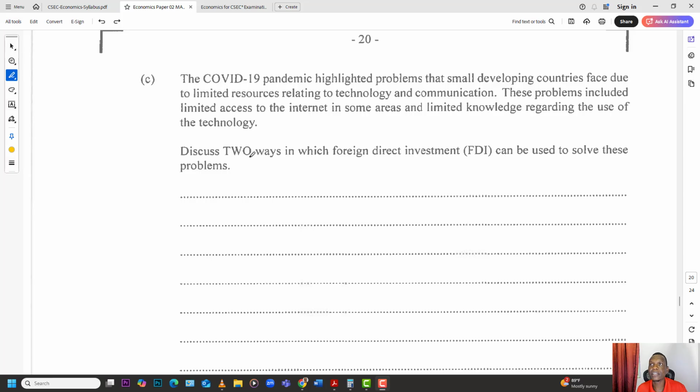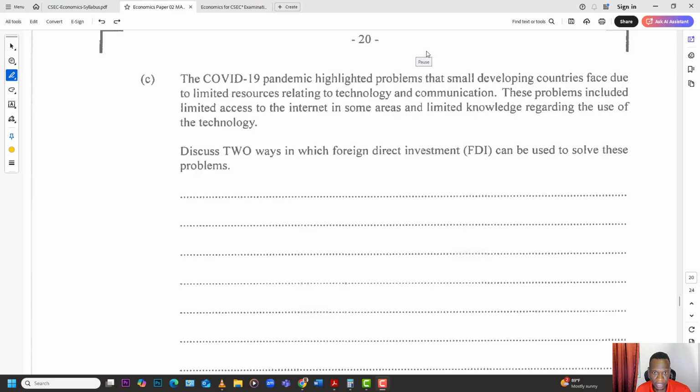Also, they can invest in education, training our workforce, training our people. So somebody, a college overseas or something, can come in and start classes, start sessions, workshops, those kind of things, to try to get our people more knowledgeable in these new technologies. Look at what happened with COVID when we were introduced to Zoom, and then a lot of companies came down and started investing in different areas. You had the whole digital nomad thing where people would come from overseas and stay in the Caribbean to work and that kind of thing, bring their expertise to the Caribbean, right? So those are some ways in which foreign direct investment can assist in these particular